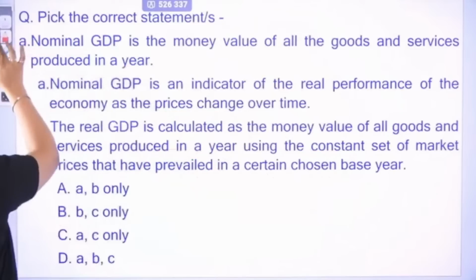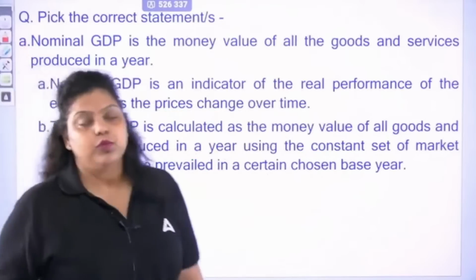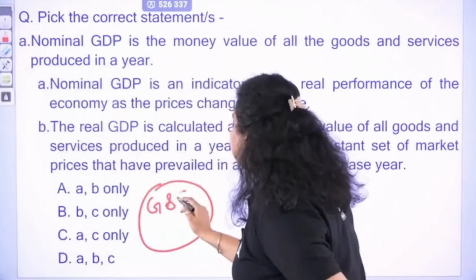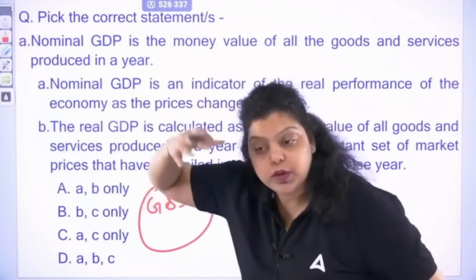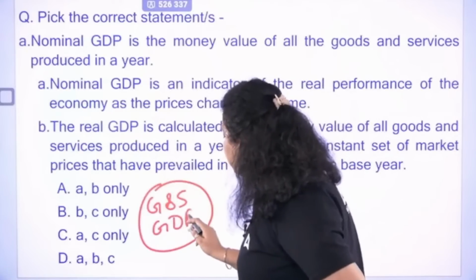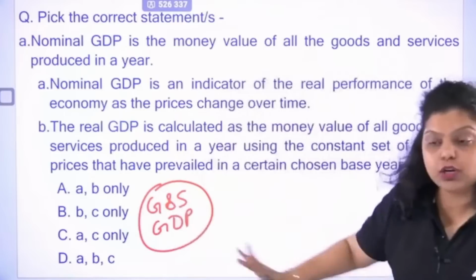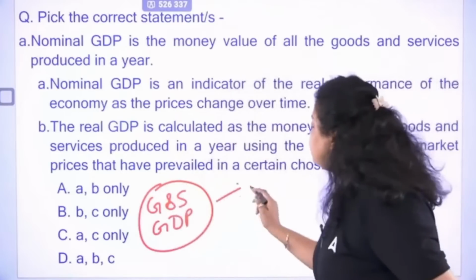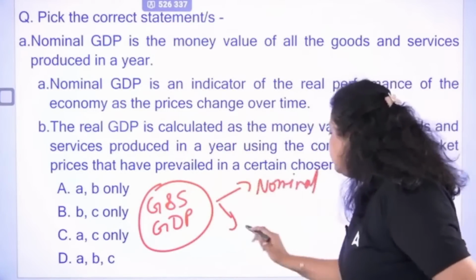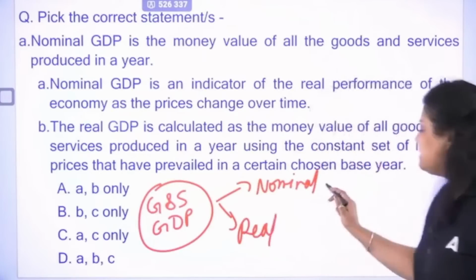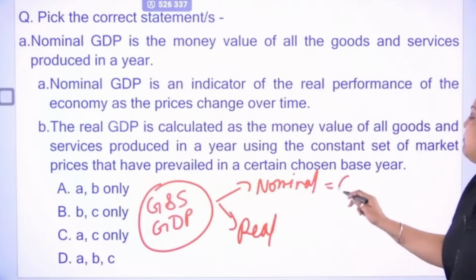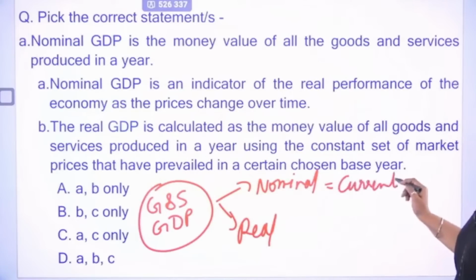So if I talk about nominal and real GDP, what is actually GDP? GDP means the money value of all final goods and services produced within the geographical boundary of a country in a financial year. It is defined in two ways, nominal GDP and real GDP. Nominal GDP means the money value of all final goods and services that you have produced in the current year.